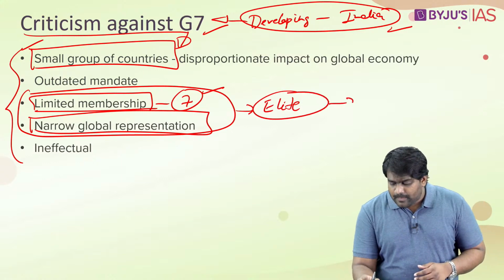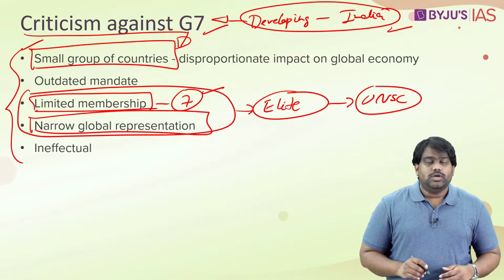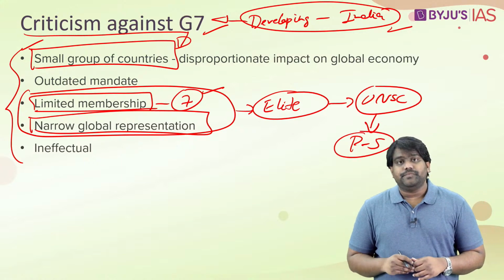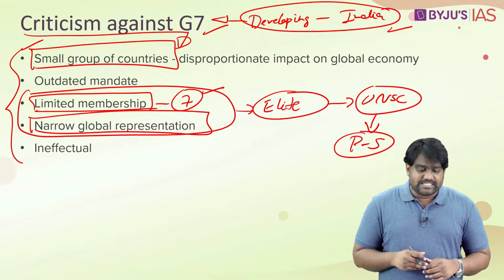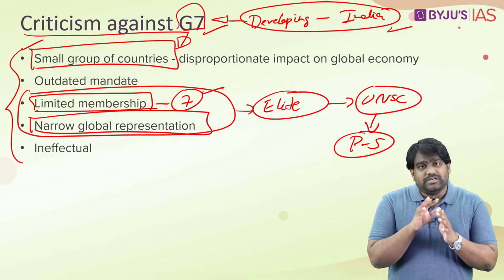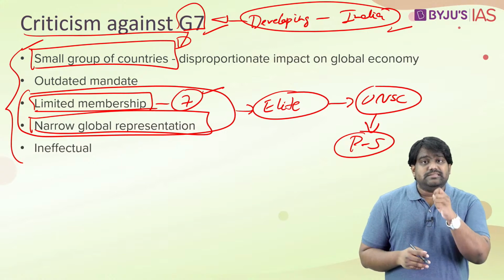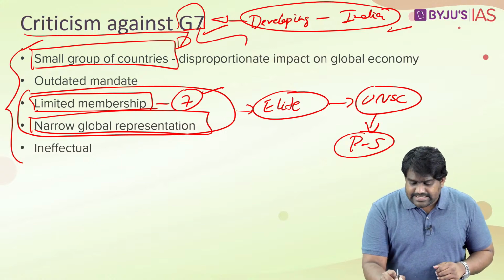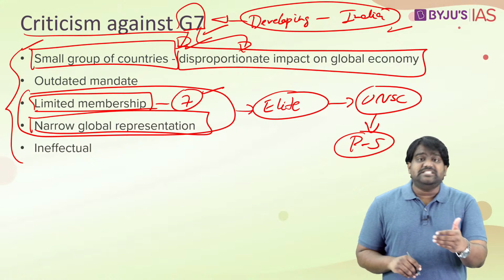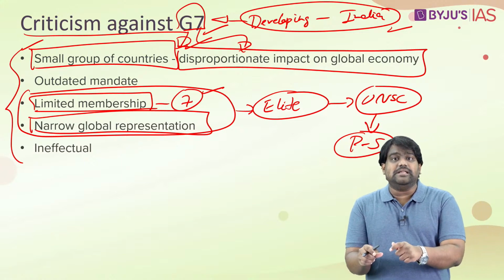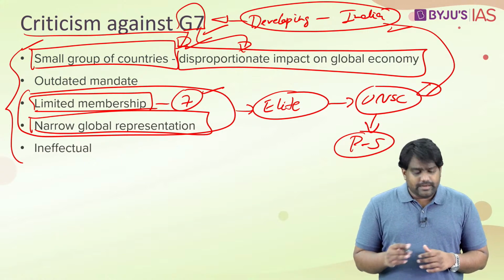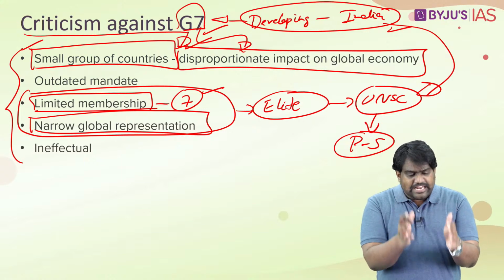In many ways, it is similar to the UN Security Council, which has become an elite club only for the P5 countries, the 5 permanent members. The problem for developing countries is that this small group of countries, these 7 countries, are getting to decide on global economic issues, and their decisions and their actions are having a disproportionate impact on the global economy. Whatever the G7 decides will have a significant impact on the global economy, and the other countries don't get to have a say in this, right? Because this grouping is exclusive, it's an elite club.